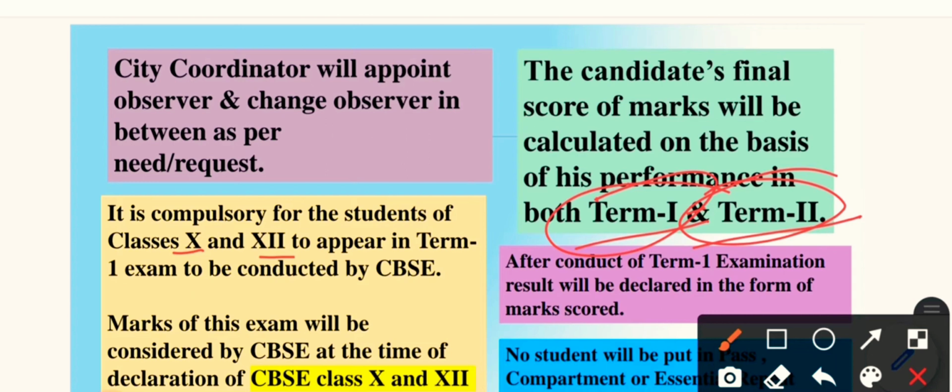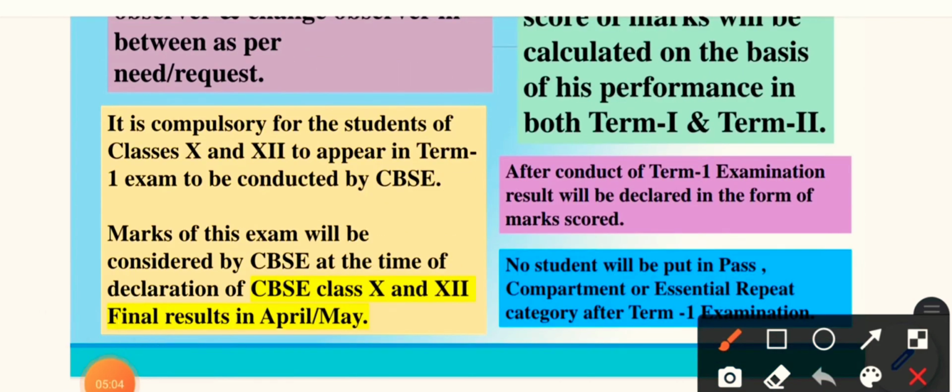It also says that after the conduct of the term 1 examination, the result will be declared in the form of marks scored. It is clearly mentioned that no student will be put in pass, compartment or essential repeat category after term 1. Means you will not be judged as pass or compartment or essential repeat in term 1. That can take place after term 2 only.